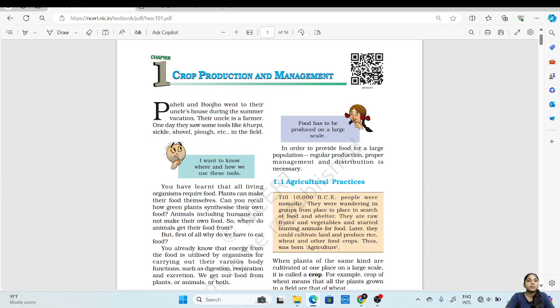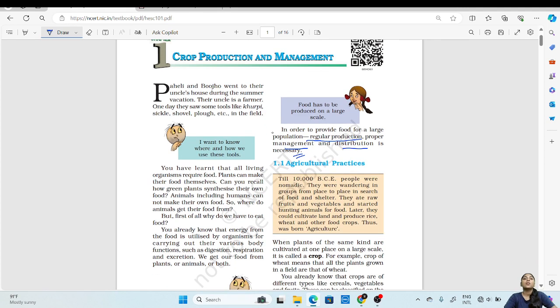See over here. In order to provide food for a large population, regular production and proper management and distribution is necessary. So now how did this production or agriculture start?